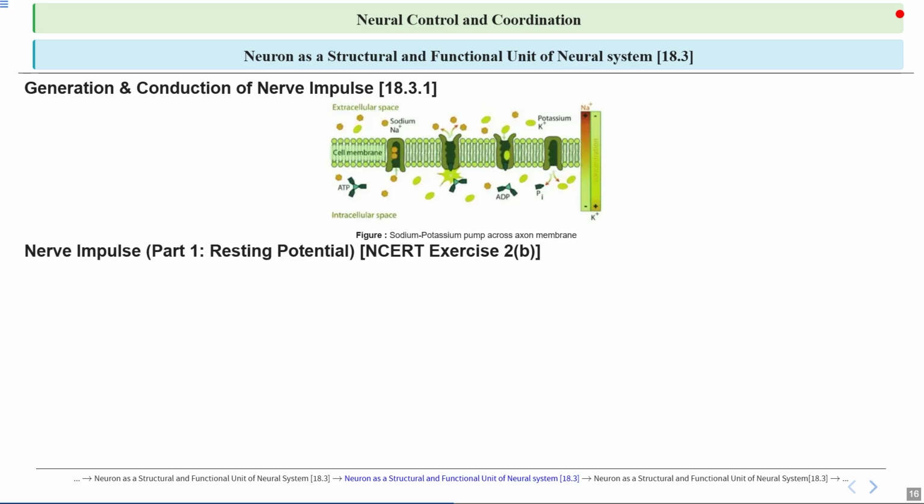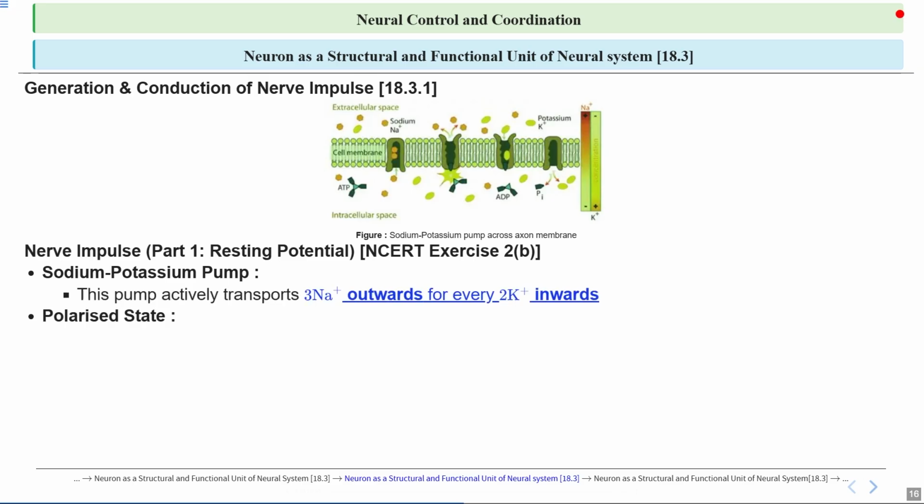Okay. Now this resting potential is essential for the neuron to respond to stimuli by generating an action potential. The sodium-potassium pump is a protein in the cell membrane that uses energy from ATP to move 3 sodium ions out of the cell and 2 potassium ions into the cell, maintaining an electrochemical gradient essential for nerve impulse transmission and muscle contraction.